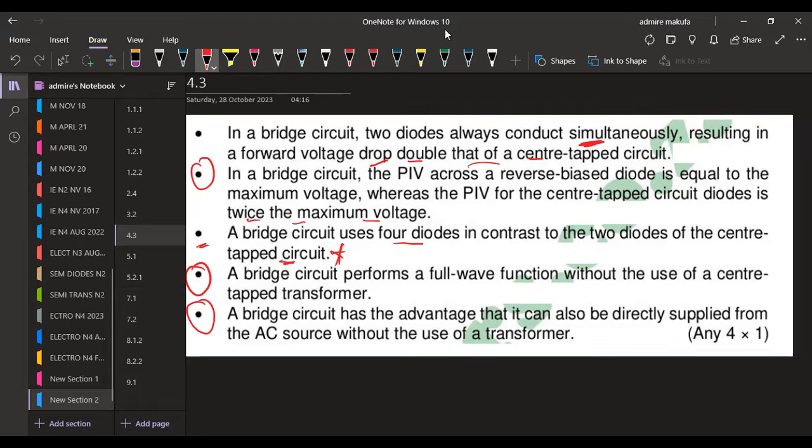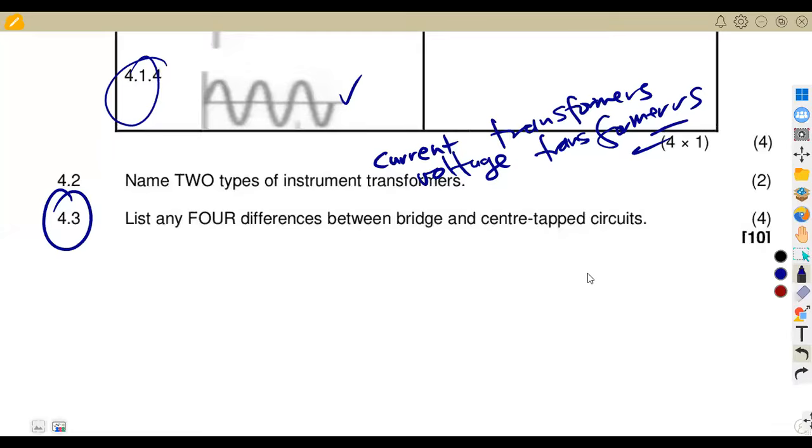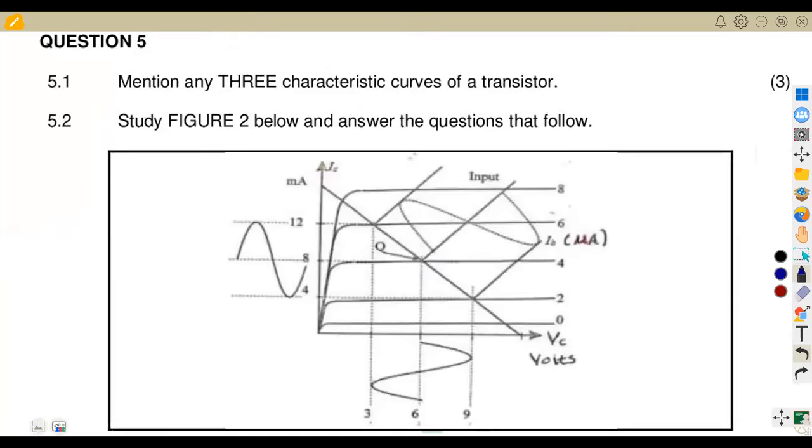Then also a bridge circuit has the advantage that it can be directly supplied from the AC source without the use of a transformer. So these are some of the things that you can consider between a bridge and a center tapped circuit, in this case from our rectification part. We talk about these bridge and center tapped circuits and so forth. All right, so we've got question 5.